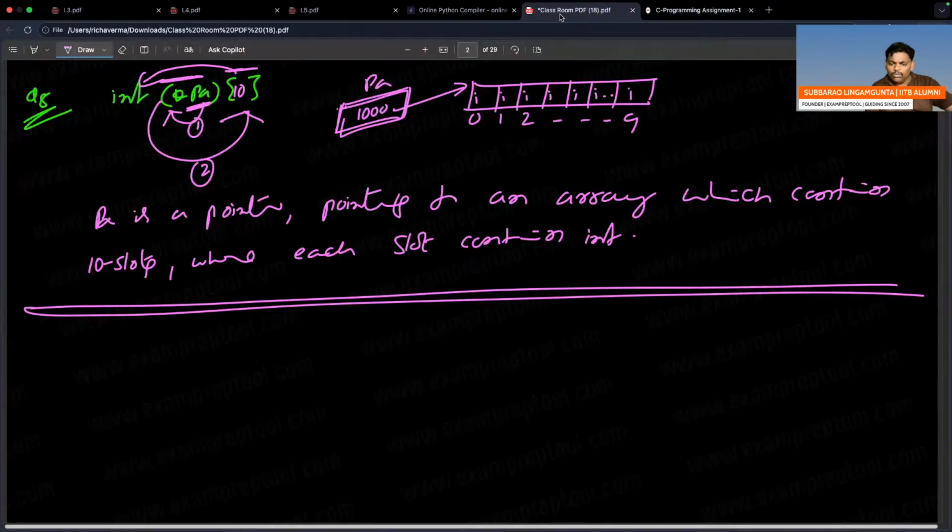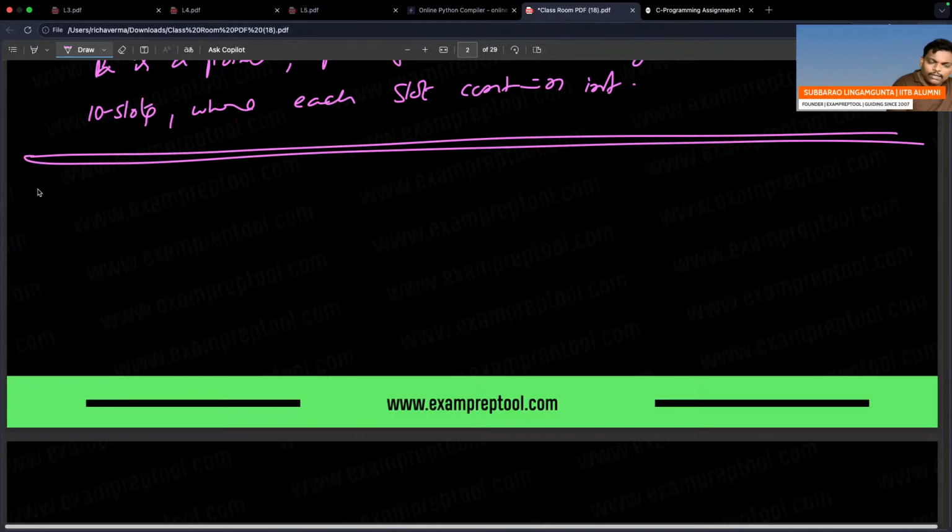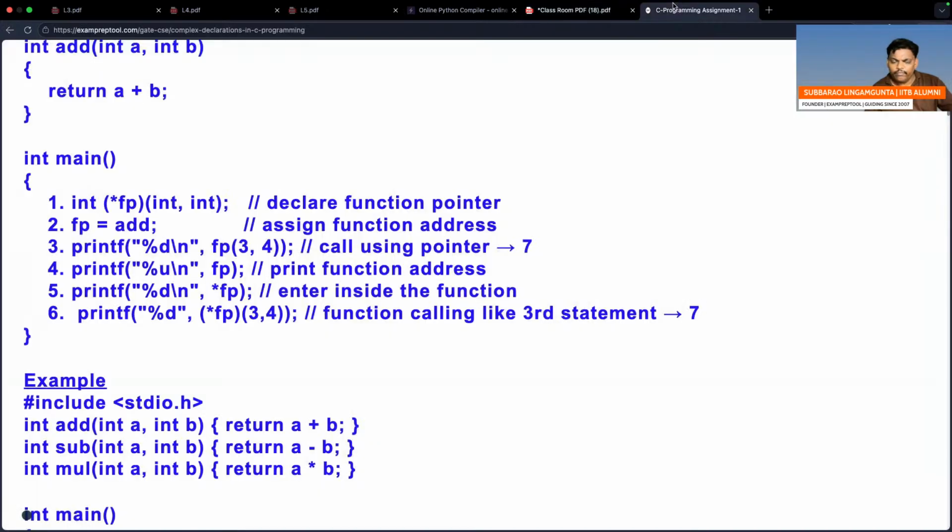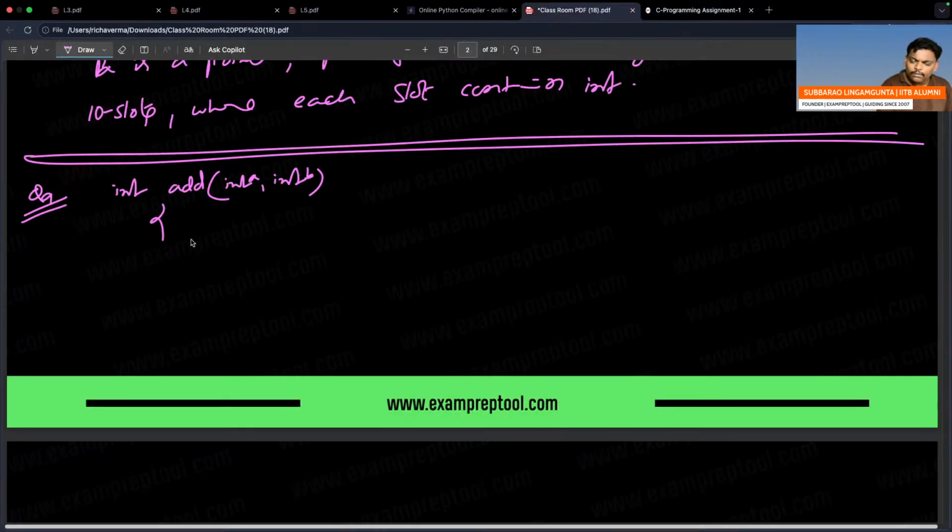Question number 9, don't worry, I will write it roughly. int add(int a, int b) { return a plus b; } End of this.